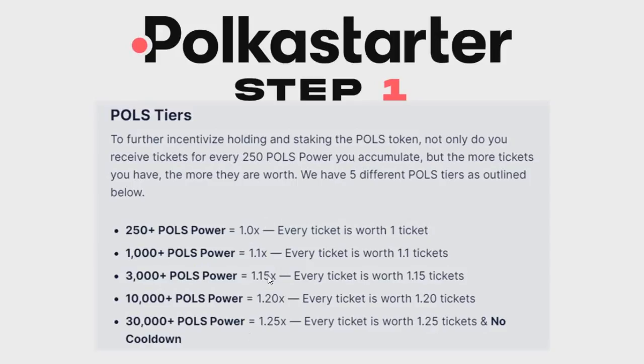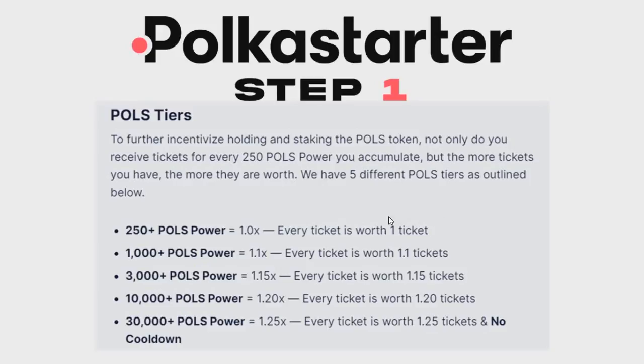Then they have 5 different tiers. Up to 250 if you're holding, you will get 1 ticket and there is no booster. And if you have 1000 plus Polls power in your wallet, then you will get a 1.1x booster, which means every ticket is counted as 1.1 tickets, so your chances of winning increase a little bit. In the same way you have up to 3000, then 10,000 and 30,000. The more Polls you hold, the more your winning chances increase.